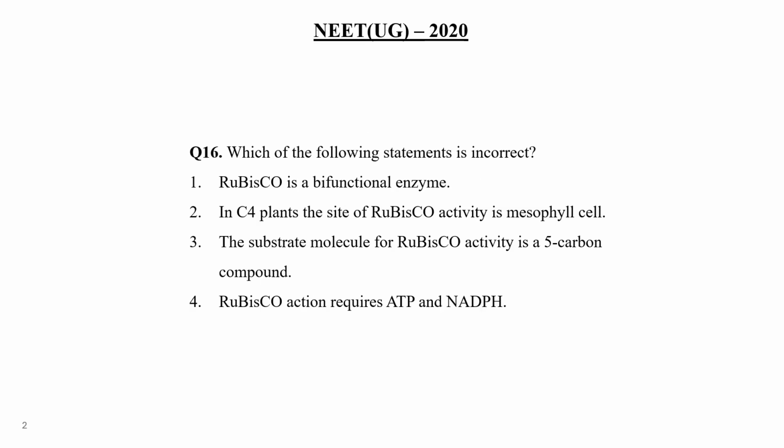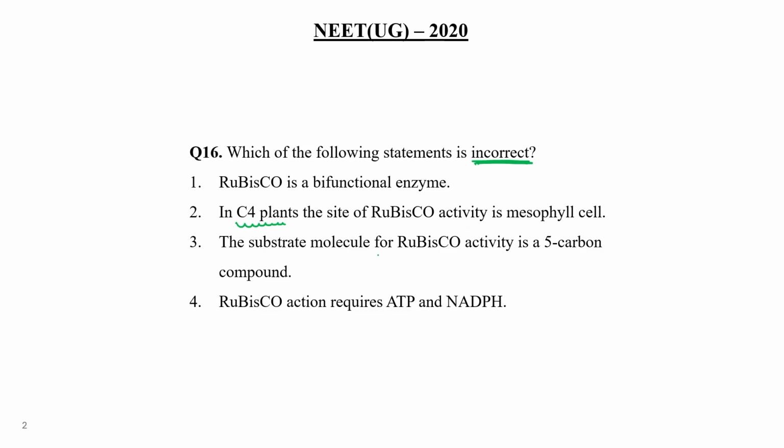Next question, which of the following statements is incorrect? I must highlight this: incorrect. Rubisco is a bifunctional enzyme. Yes, Rubisco is a bifunctional enzyme. It has both carboxylation and oxygenation activity. In C4 plants, the site of Rubisco activity is mesophyll. In C4 plants, what is the site of activity of Rubisco enzyme?